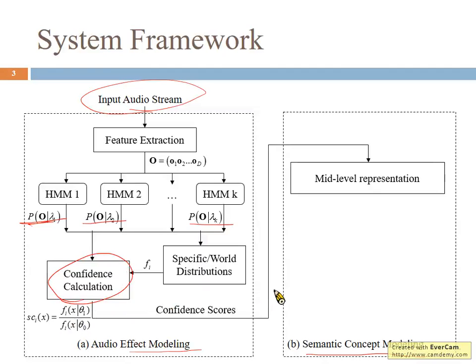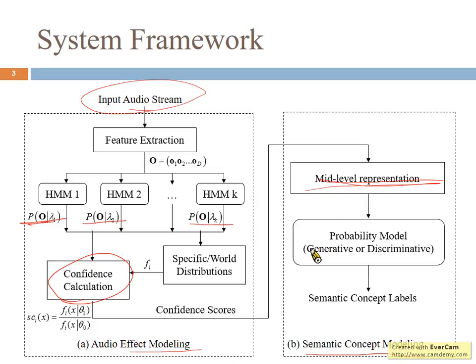Based on the confidence score, we construct the mid-level representation. Based on this mid-level representation, we construct a probability model, which could be a generative or discriminative model, to detect semantic concept labels. So the whole idea is quite similar to what we introduced before, but we focus on action movies and on audio concepts.